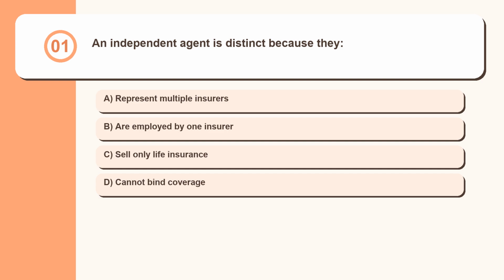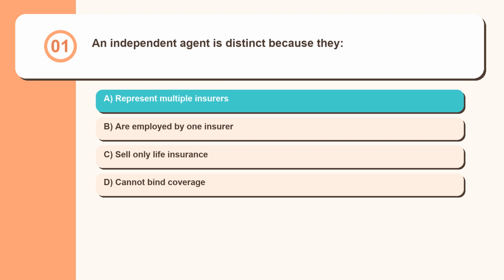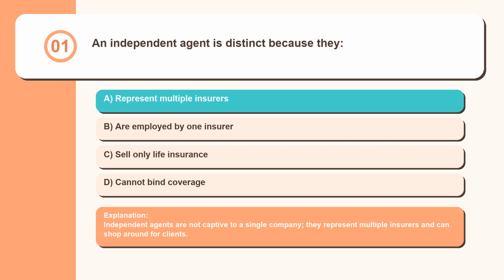Question 1. An independent agent is distinct because they represent multiple insurers, are employed by one insurer, sell only life insurance, cannot bind coverage. Independent agents are not captive to a single company, they represent multiple insurers and can shop around for clients.